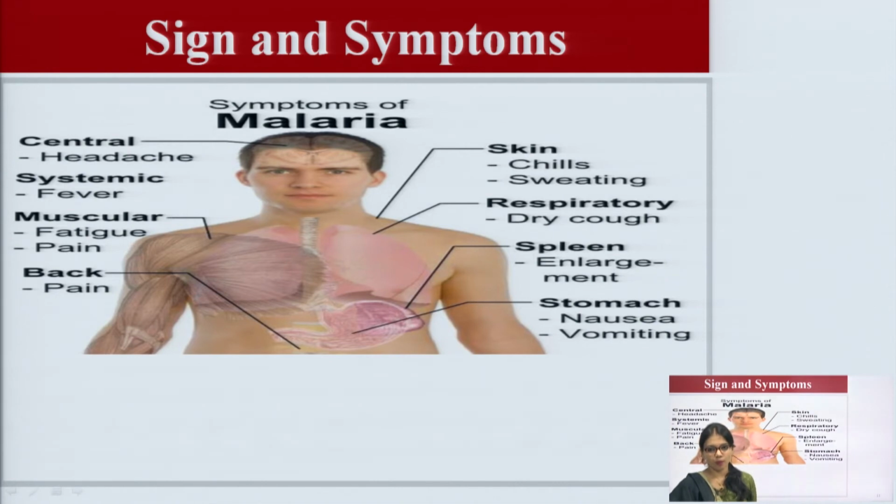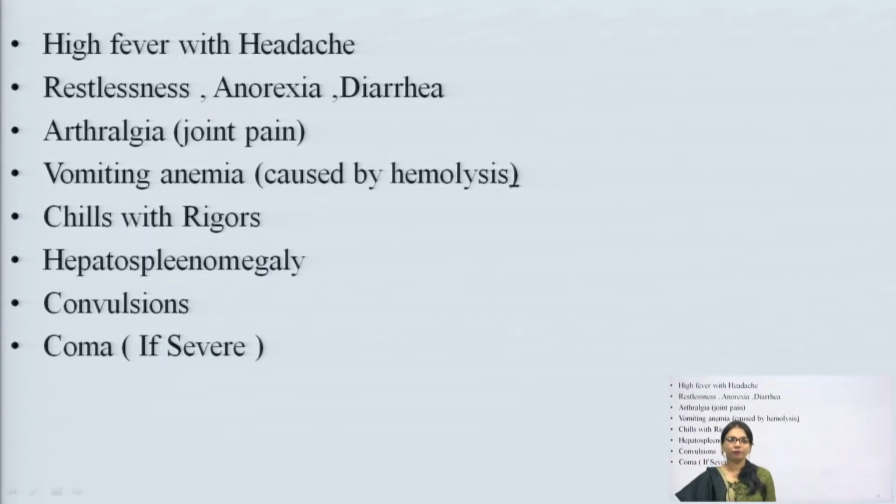These are some important signs and symptoms according to your organ, meaning the various body parts. High fever with headache, restlessness, anorexia and diarrhea, joint pain, vomiting, anemia, chill and rigors, convulsions and coma.